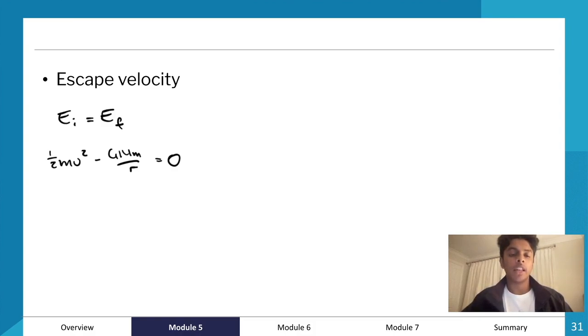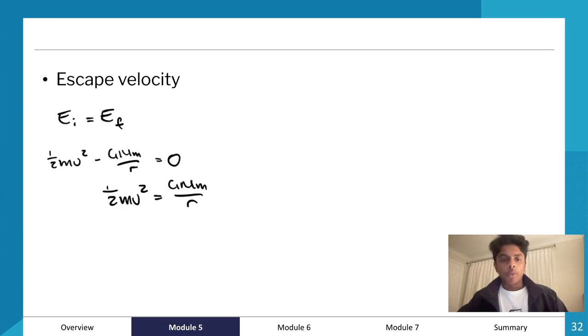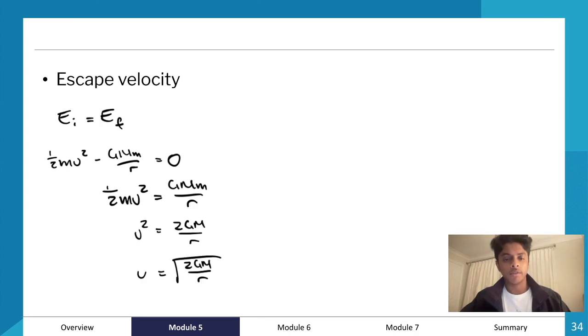Now for the initial energy, we have half mv squared minus GMm over r equals 0, so half mv squared equals GMm over r. Solving that, v squared equals 2GM over r, and we get our escape velocity as v equals root 2GM over r. So that is our value for escape velocity.